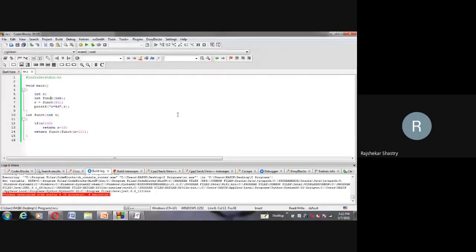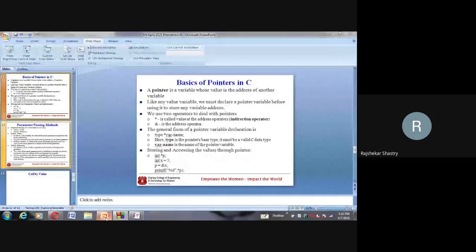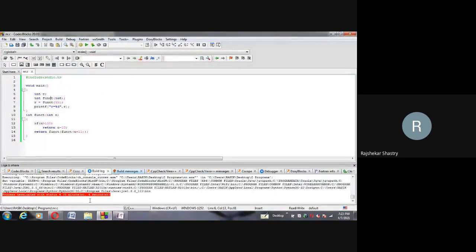I'll stop it here because I have very little time, because the next topic is parameter passing techniques, very important, where I have to initially explain the concept called pointers. Basics of pointers only I'm going to explain, not in detail, because pointers we'll deal with separately. So the pointers concept is mandatory. So in the next class, initially, what are the basics of pointers in C? What is the role of a pointer variable in C? And then what are the parameter passing methods that we have? Call by value and call by reference. That's our next topic. And miscellaneous, if any, we'll cover in the next one.